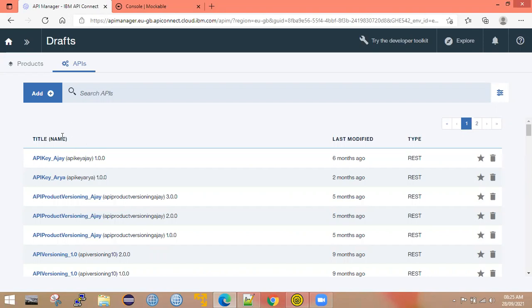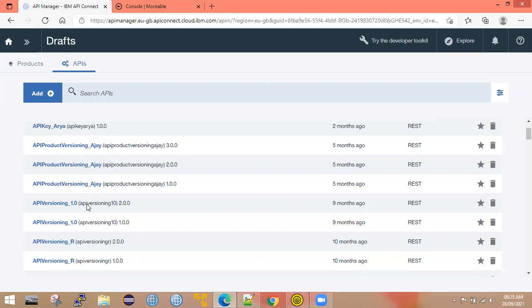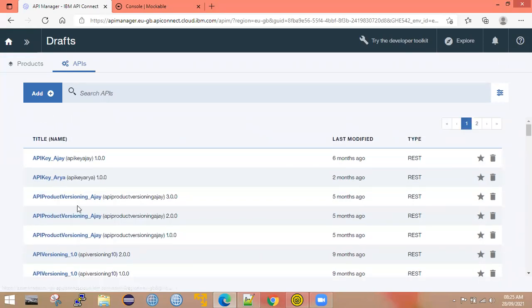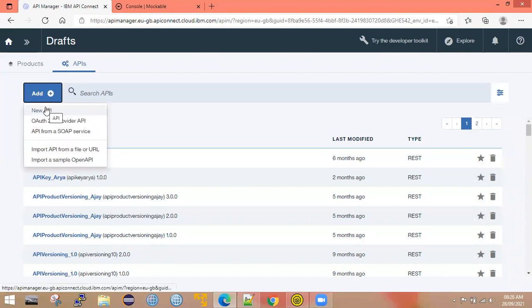Okay. So here, switch to APIs. These are all the APIs which I created earlier, so that's why they are showing in the list. Now I'm going to create a new REST API. So click the plus symbol. If you choose new API, automatically it will create a REST API.